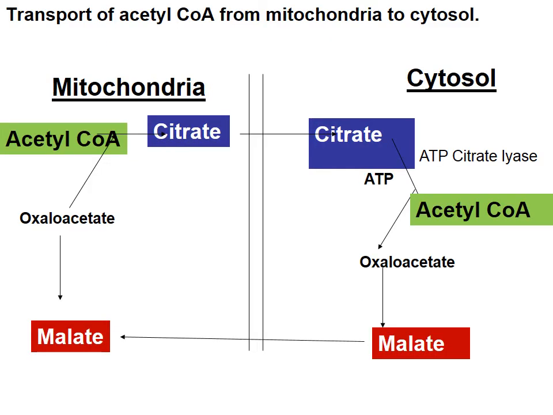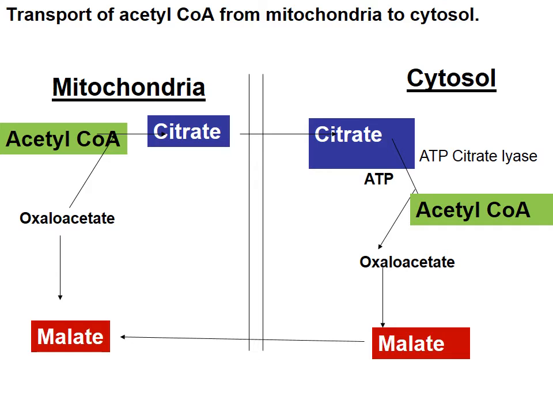Now, let us see how this acetyl-CoA is transported from the mitochondria to the cytosol. Now, the acetyl-CoA, students, as such, is not permeable through the mitochondrial membrane. Is that clear? So, how does it reach the cytosol? It has to be converted to citrate. Citrate is permeable through the mitochondrial membrane, and in the cytosol, the citrate is broken down back to acetyl-CoA and oxaloacetate. Now your problem of transport is overcome. It has reached the cytosol for the synthesis of fatty acid, right?